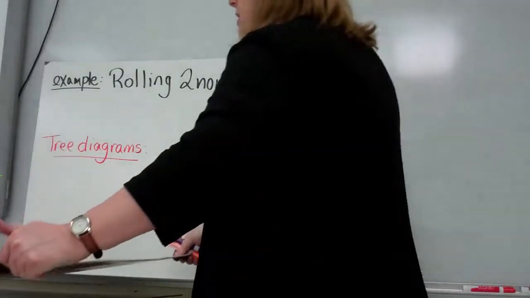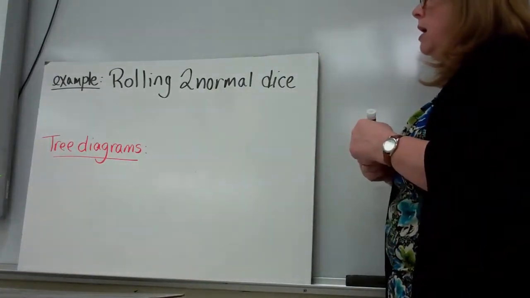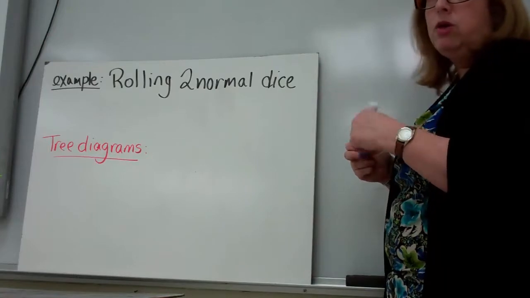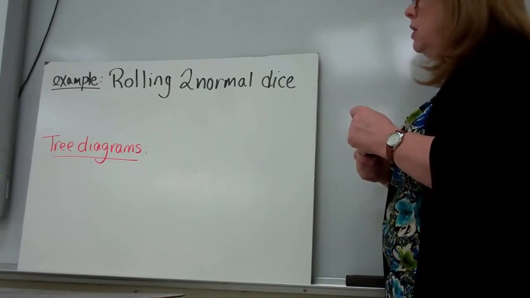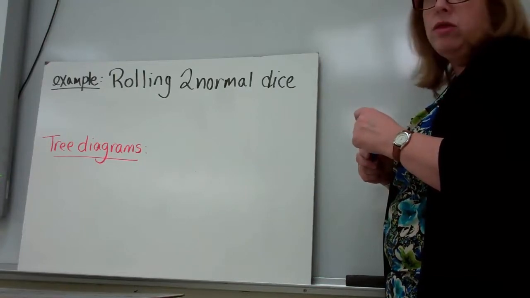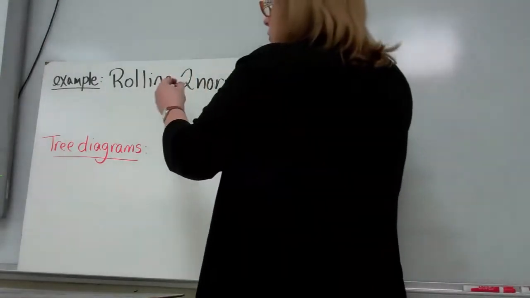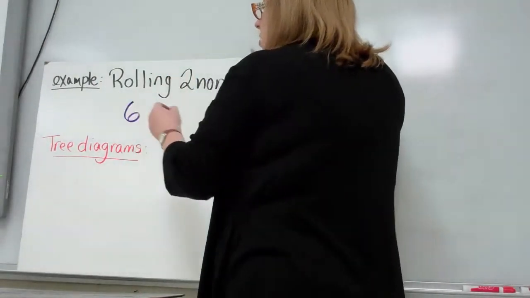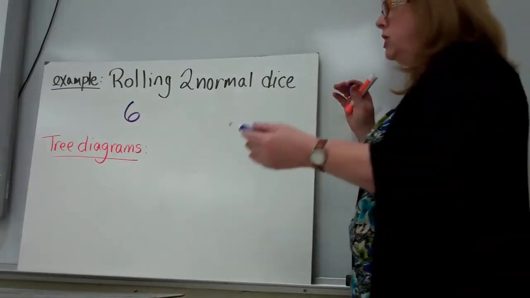All right, our third example then is rolling 2 normal dice. A die, or a number cube as they're often called in books and texts, has a 1 through 6. So for the first die, you have 6. You could get a 1 or a 2 or a 3 or a 4 or a 5 or 6.